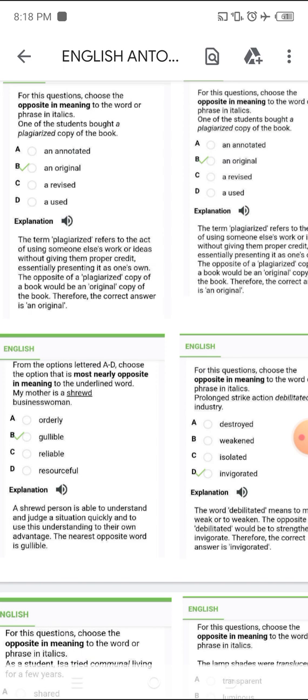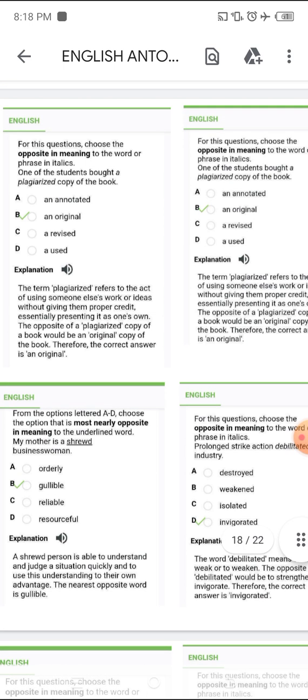So the other day I did a video on antonyms. I know I've done several videos on antonyms. As we all know, Jamb English antonyms are those words that are opposite in meaning to the given word. So those words that are opposite in meaning to the given word, that's the one that is antonym. All right, so that's the one we're talking about.